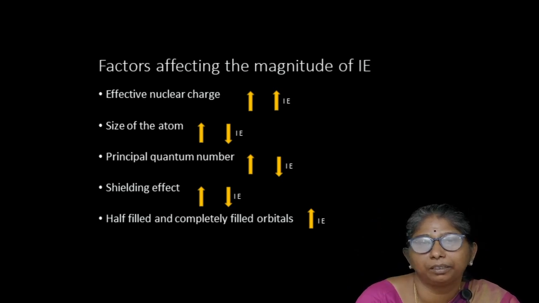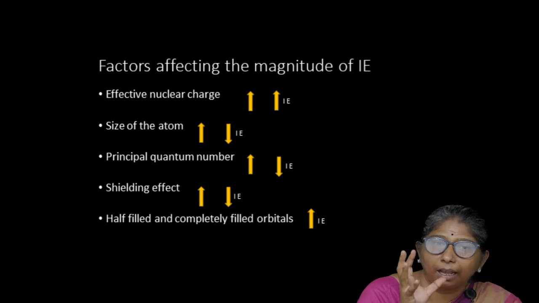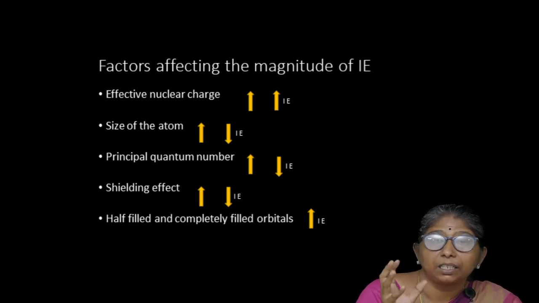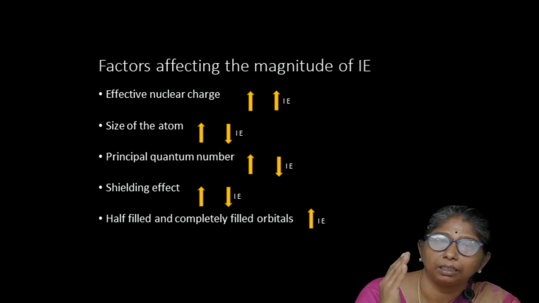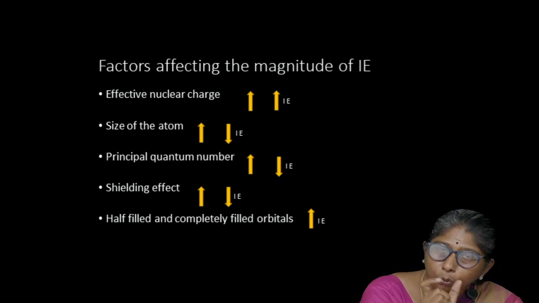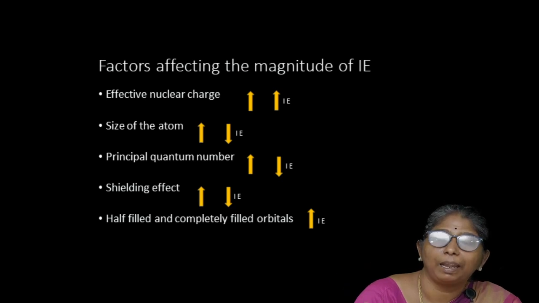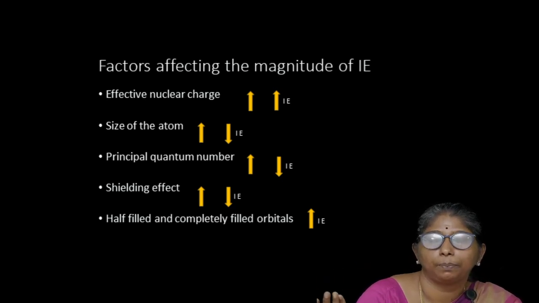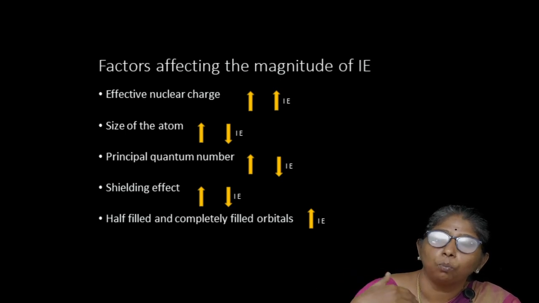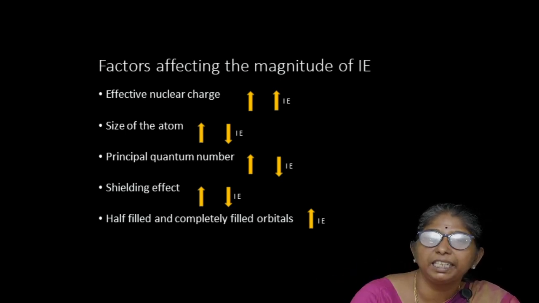Next, the second point, size of the atom. Okay, size of the atom. As the size of the atom increases, the distance between the nucleus and the outermost electron, the valence electron, becomes higher, more. It is more loosely bound, and so it can be easily removed.